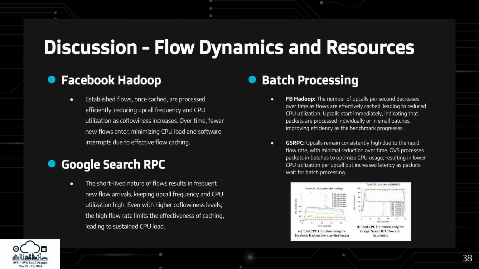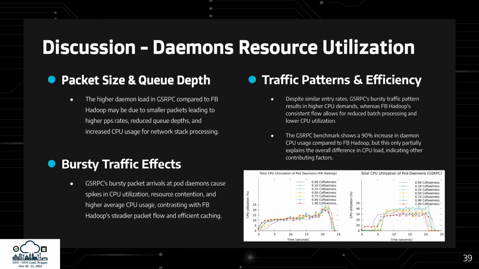For batch processing, the Facebook trace shows a drop in upcalls as flows are cached, reducing CPU utilization. In the Google trace, upcalls, software interrupts, and CPU load remain high because OVS is batching packets, which increases latency but optimizes CPU usage per upcall. Google's higher daemon load compared to Facebook results from smaller packets, increasing the number of packets per second, reducing queue depth, and raising CPU usage for network stack processing.